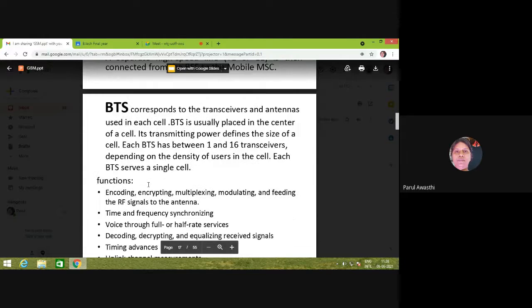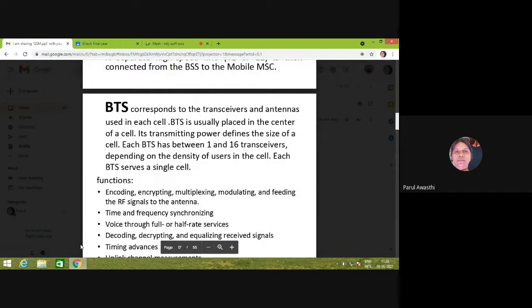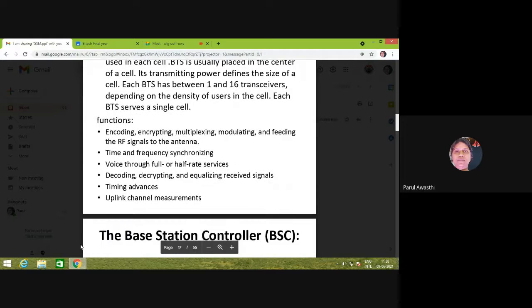BTS corresponds to transceivers and antennas. It is usually placed at the center of the cell. The transmitting power defines the size of a cell, and a minimum of 1 and a maximum of 16 transceivers can be supported by one BSC. The function of BTS is what?